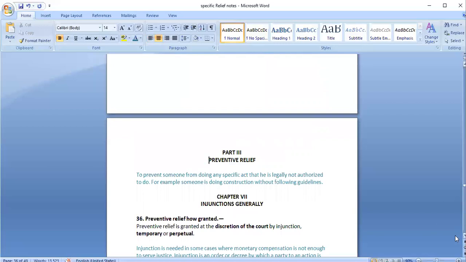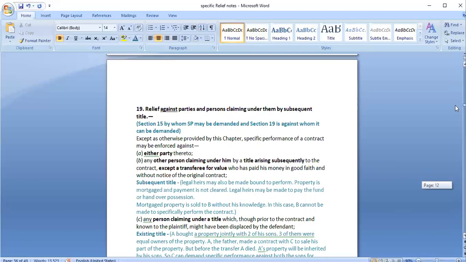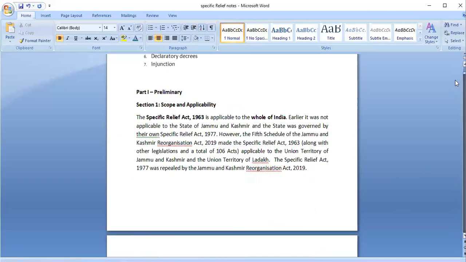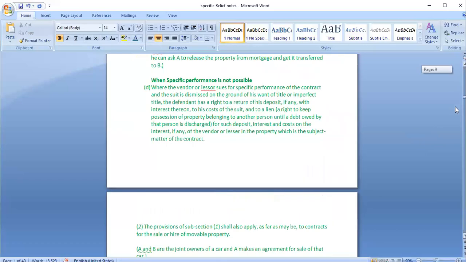Next part is injunction. It is part 3. So there were 3 parts under Specific Relief Act, right? First was the basic preliminary part. Second was regarding all the other types of reliefs that we got. And third one is the preventive relief. This was specific relief and this is preventive relief under part 3, sections 36 to 42.